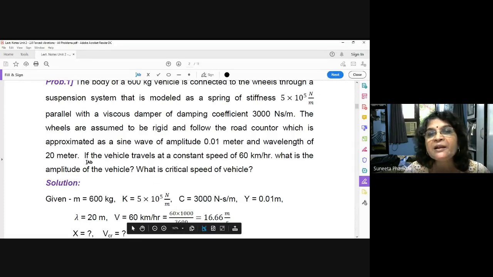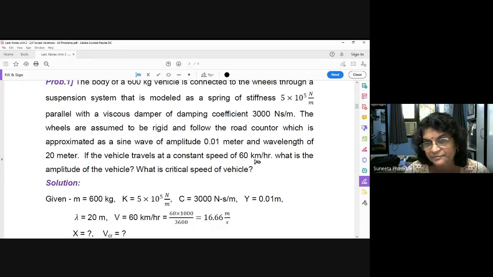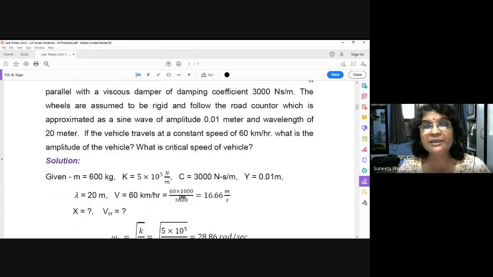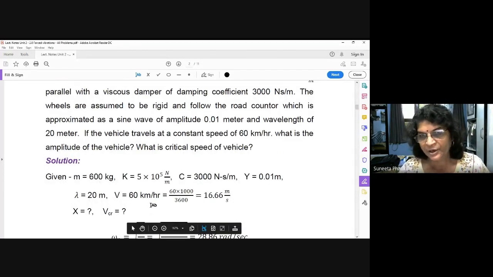What is next given? If a vehicle travels at a constant speed of 60 km per hour, what is the amplitude of the vehicle and what is the critical speed of the vehicle? So V is given. V means the speed of the vehicle, given as 60 km per hour. That we have converted into meter per second, multiplying by 10,000 divided by 3600, hour to second, kilometer to meter. So 16.66 meter per second.